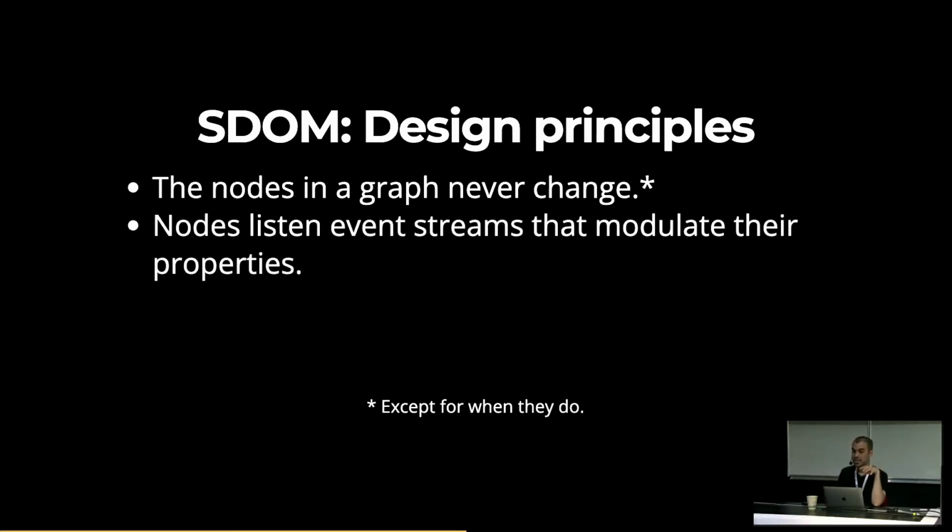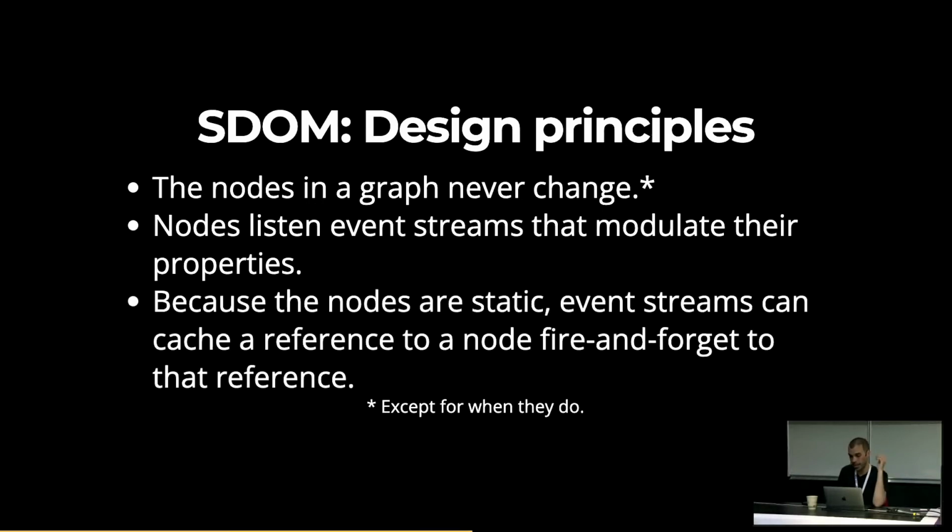Next, nodes listen to event streams that modulate properties. So you have an event stream that's firing a frequency event. And because it knows that the node was allocated, it doesn't need to check if the node exists, and otherwise. It doesn't need to look at a diff to know if the node was destroyed, because it's not going to be destroyed. So it's static. So you just have event streams that know that a node is going to be present and then modulate it. So that makes it fast.